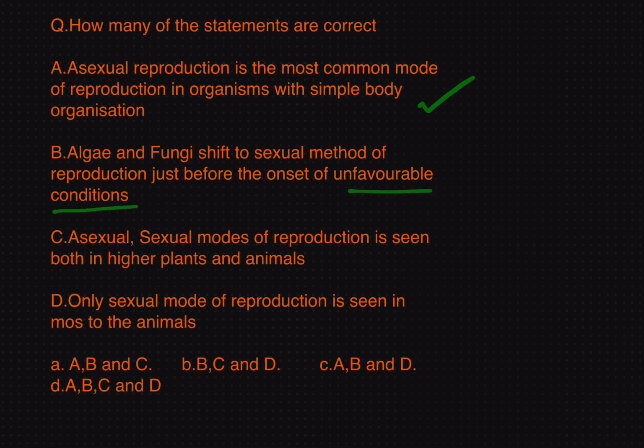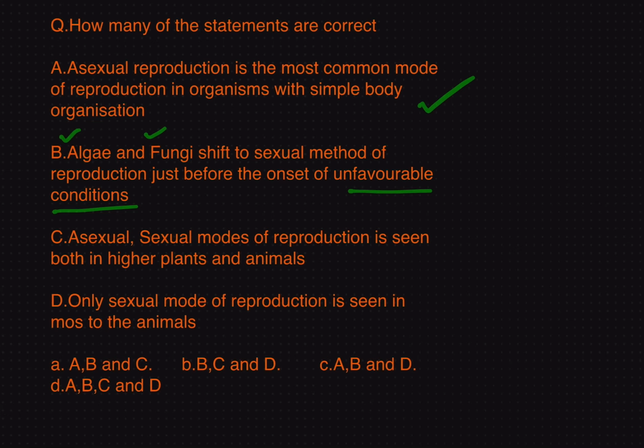So, we understood that asexual reproduction is seen commonly in simple organisms like algae and fungi during the favorable conditions, right. But with the onset of unfavorable conditions, organisms like algae and fungi, they switch to sexual mode of reproduction. Is there any reason for that?